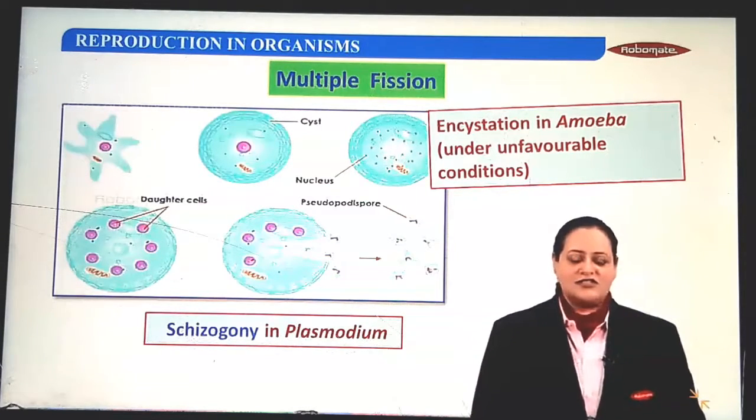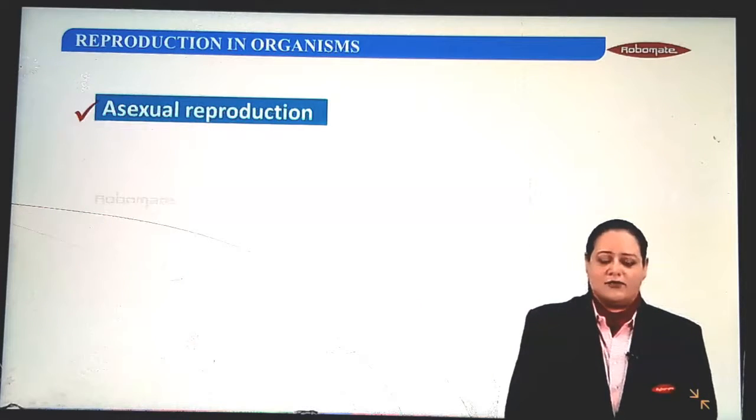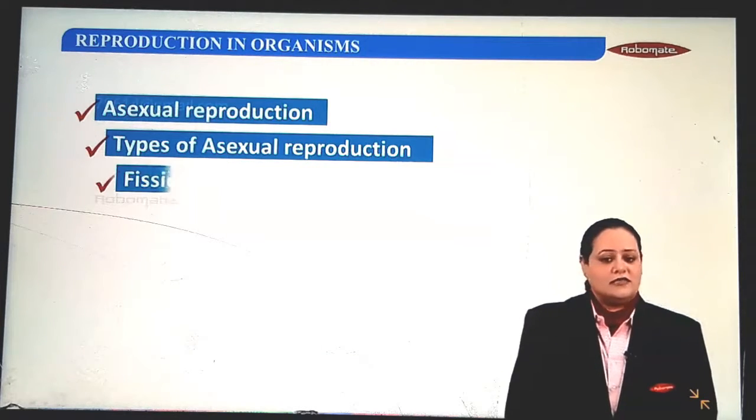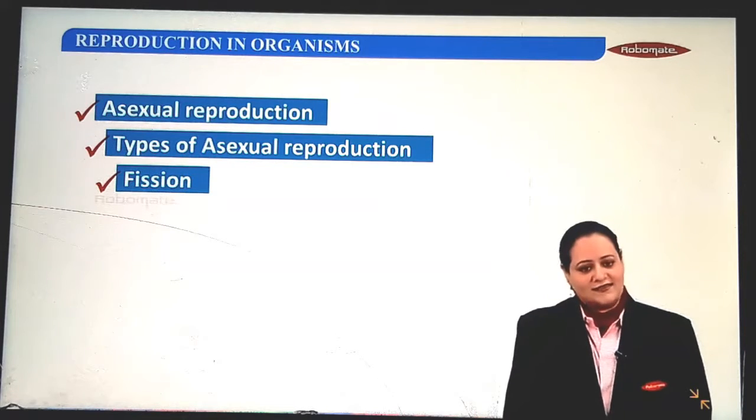So students, this was all about this module. We discussed the types of asexual reproduction, the fission. So we continue with the further types in the next module.